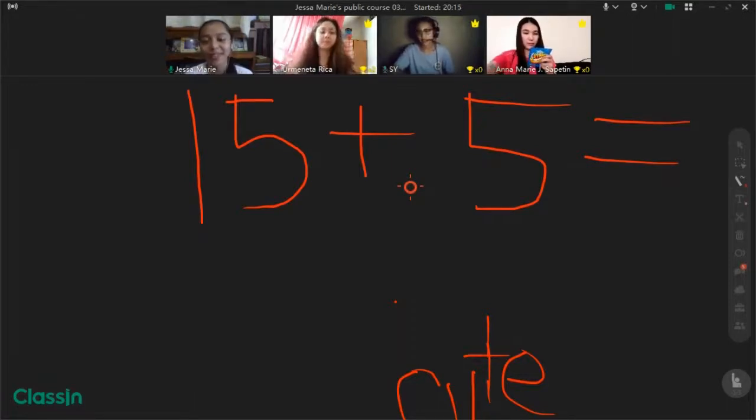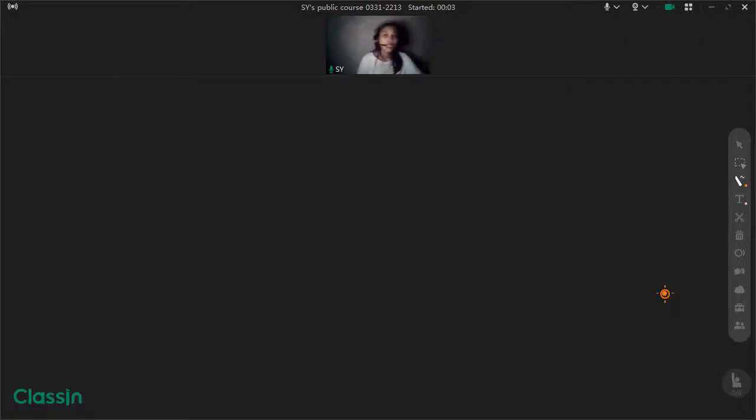Yes, Miss. Thank you. So now we are down to the toolkit part. In the toolkit part, we can see a lot of tools built by Classin. Let's start first with the paintbrush tool. In the paintbrush tool, you can customize the size of your paintbrush and also the color. Let's start first with this one.